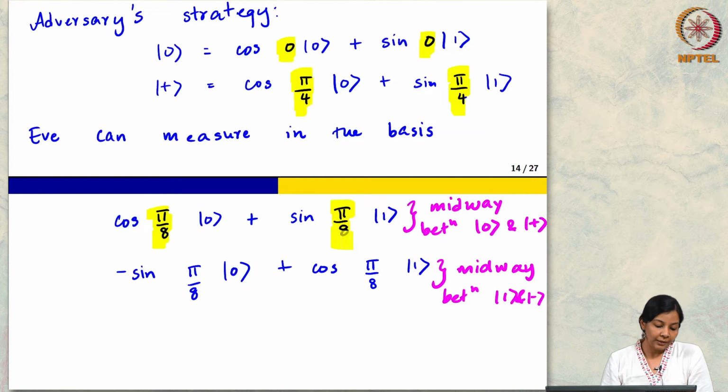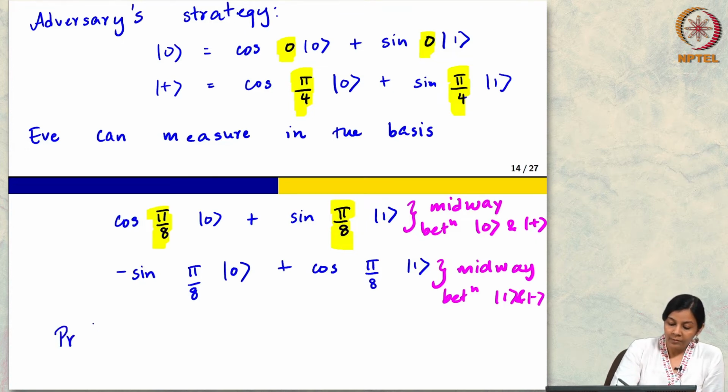Now, I want to figure out A_i, the bit that Alice sent. If I measure using this basis, can you tell me what is the probability that I will get A_i? So, what is the probability that Eve gets A_i?